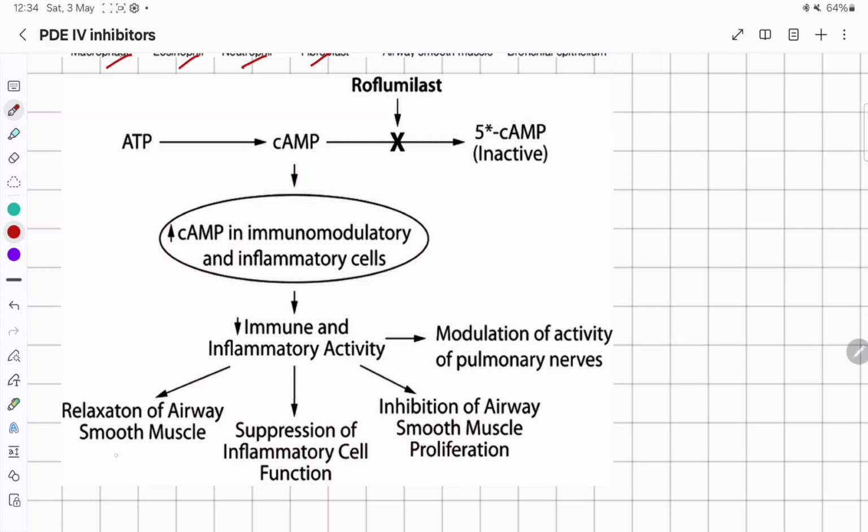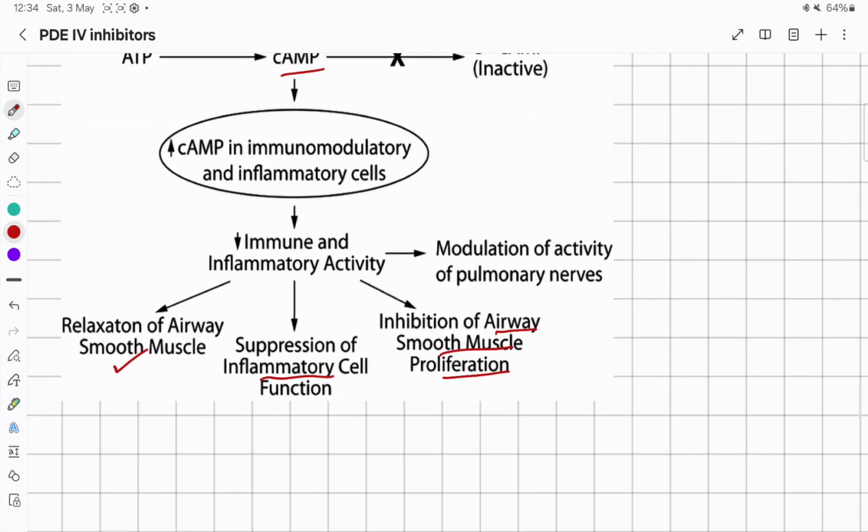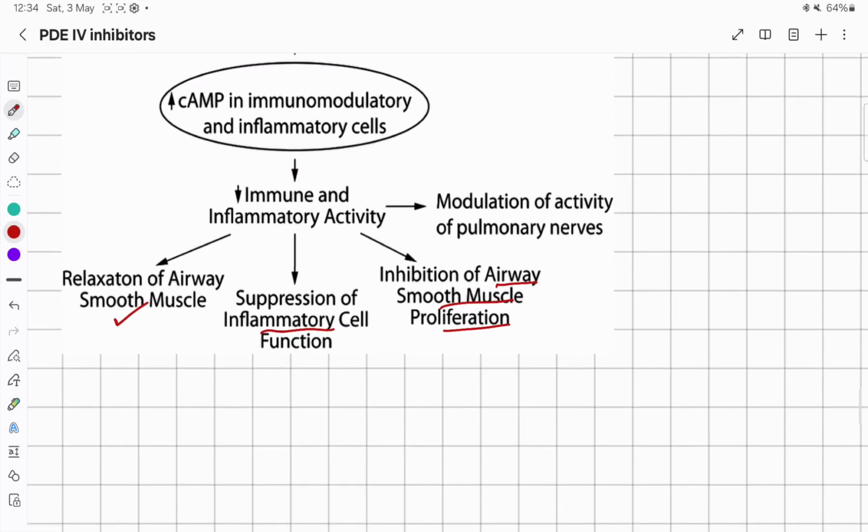So the one major action is the smooth muscle relaxation mediated by cyclic AMP, and in addition it also inhibits airway smooth muscle proliferation, and it suppresses inflammation. So in this way it has bronchodilatory action as well as anti-inflammatory action, and can be mainly used in chronic obstructive pulmonary disease, COPD.